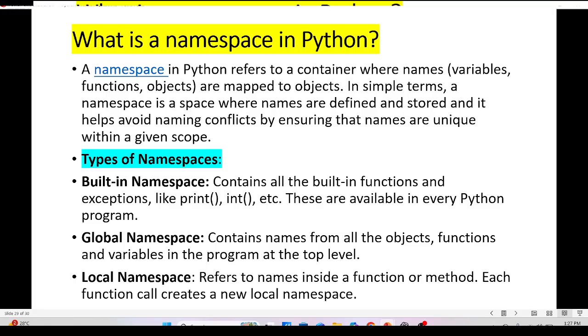What is a namespace in Python? A namespace in Python refers to a container where names, such as variables, functions, and objects, are mapped to objects. In simple terms, a namespace is a space where names are defined and stored, and it helps avoid naming conflicts by ensuring that names are unique within a given scope. The types of namespaces are built-in namespace, global namespace, and local namespace.